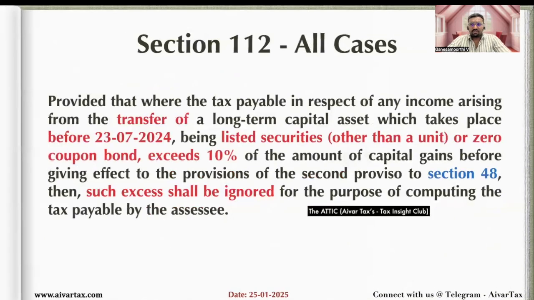Then this provision is applicable for all the cases of section 112.